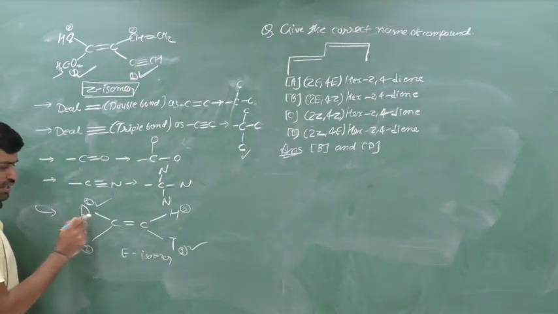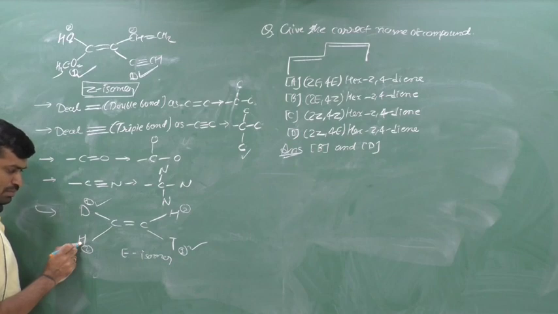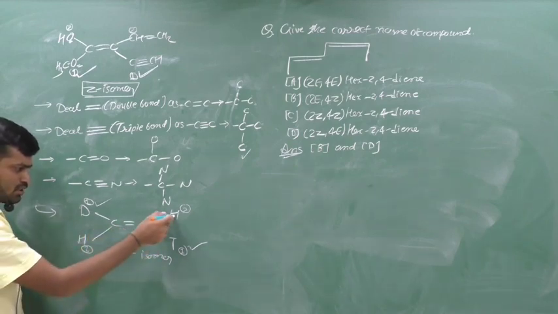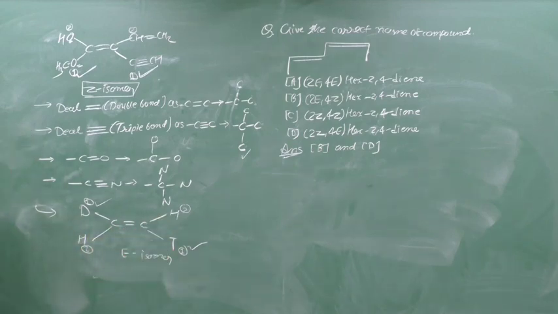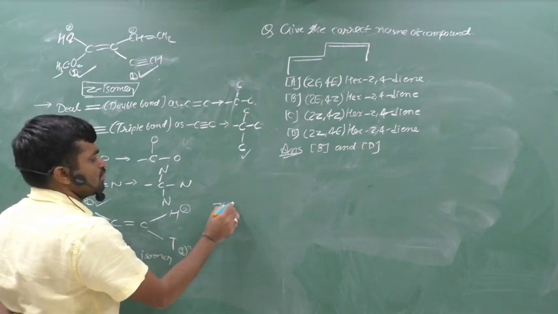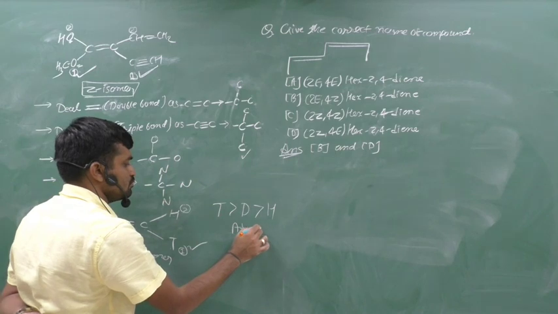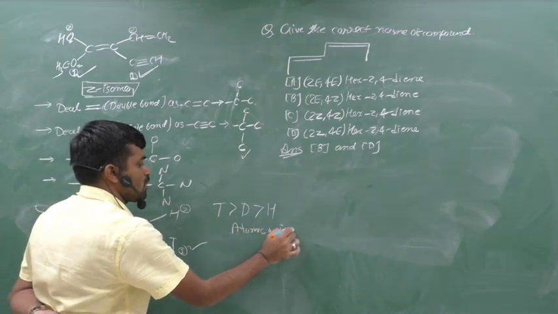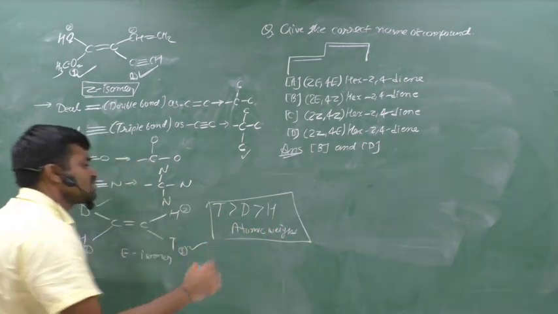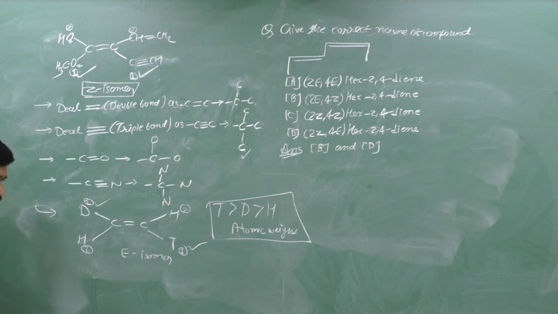Next example is like this. Here we have deuterium, here protium, simple hydrogen, carbon double bond carbon, here protium and here tritium. Now we consider the atomic weights of these isotopes. The atomic weight of tritium is highest, then deuterium, and then protium or hydrogen.